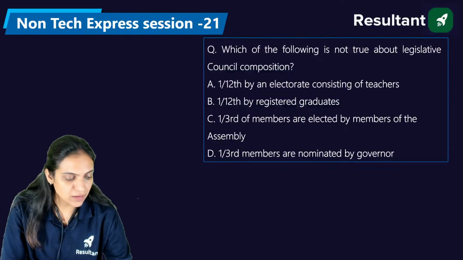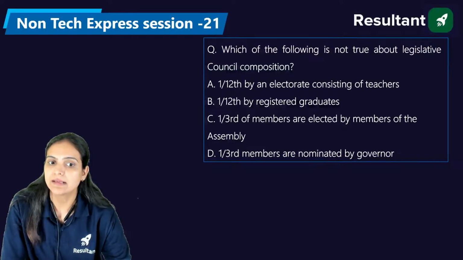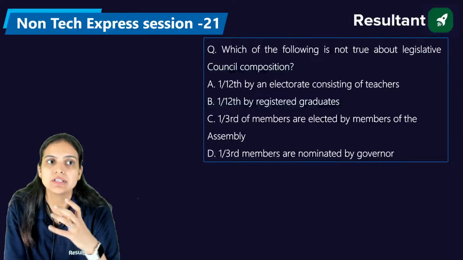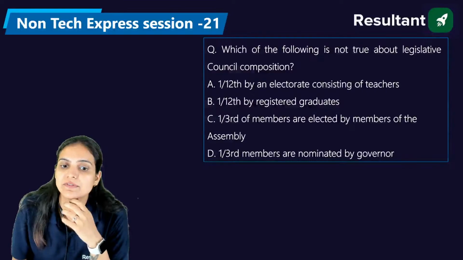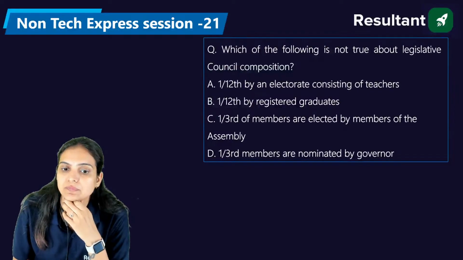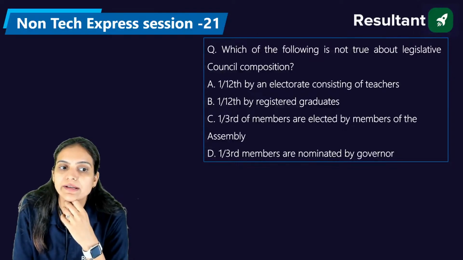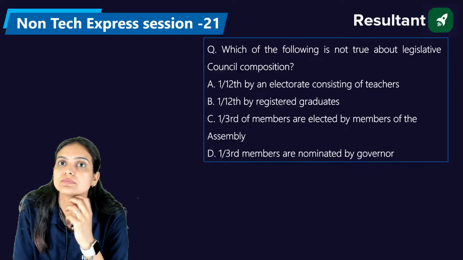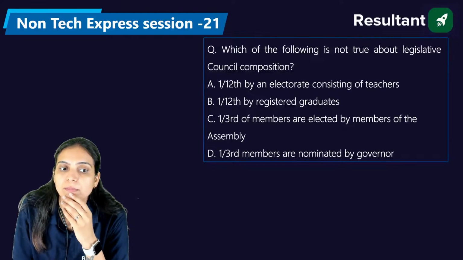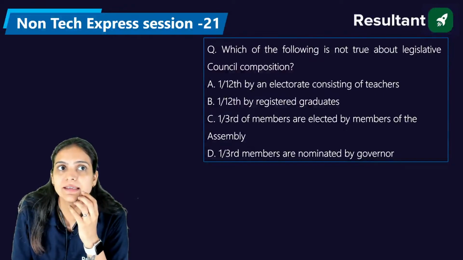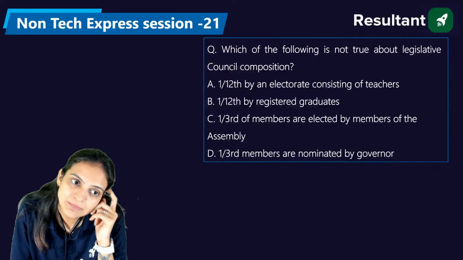How will the members of the legislative council be created? What do you think is the right answer? Are you sure? Please think before answering the question.